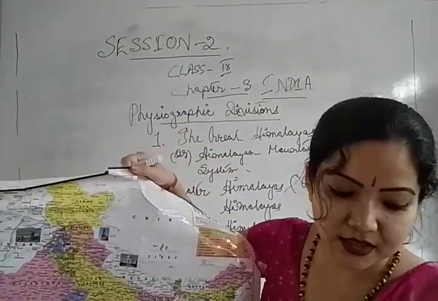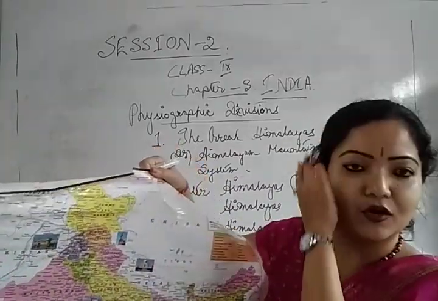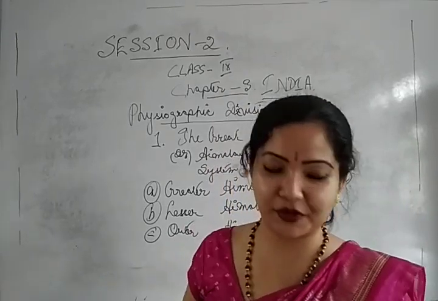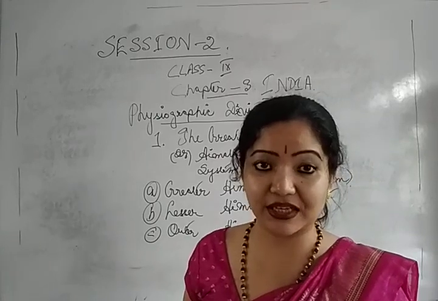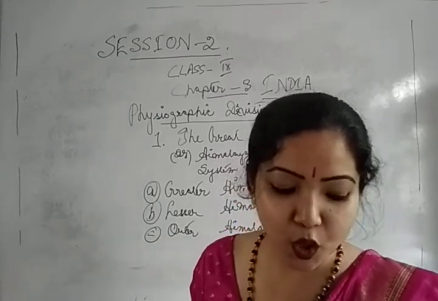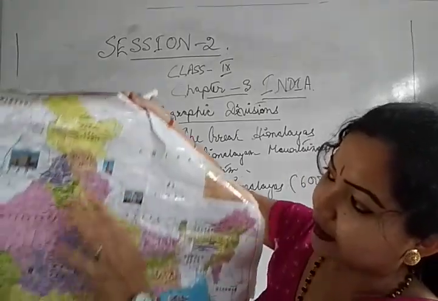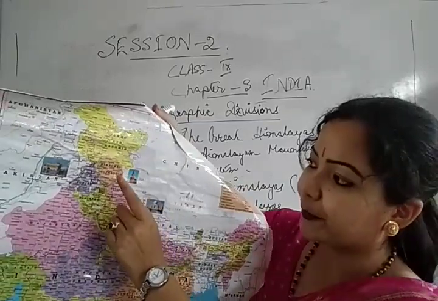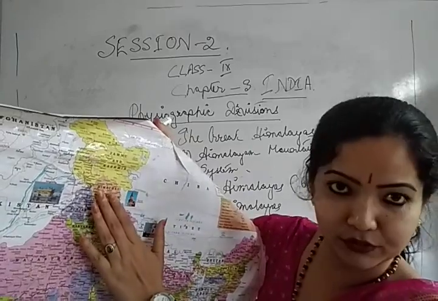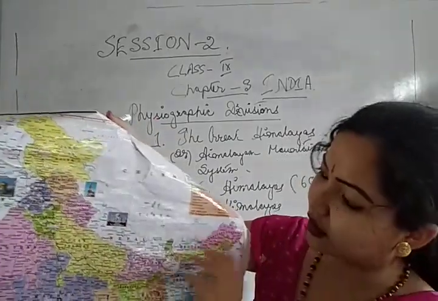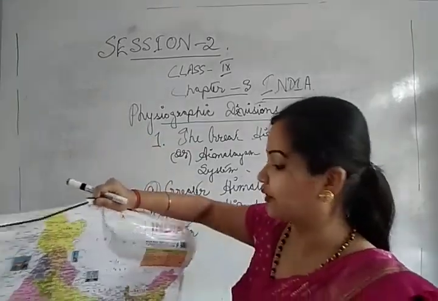Now you see this entire Jammu and Kashmir is surrounded by the loftiest mountainous system, that is our Himalayas, and this range consists of the famous valleys: the Kangra Valley and the Kulu Valley in Himachal Pradesh. So the Kashmir Valley, the Kulu Valley of Himachal Pradesh and the Kangra Valley also of Himachal Pradesh are quite famous for their hill stations. All of you know them, isn't it? So fine.